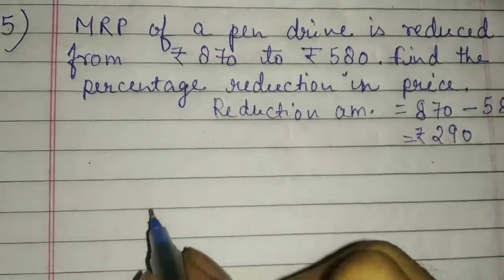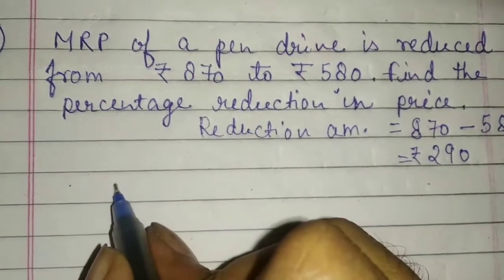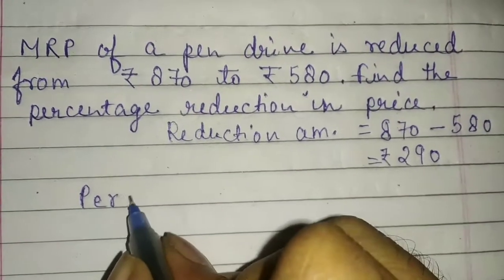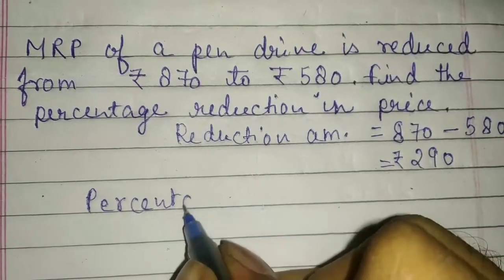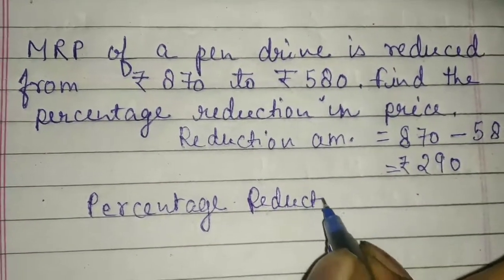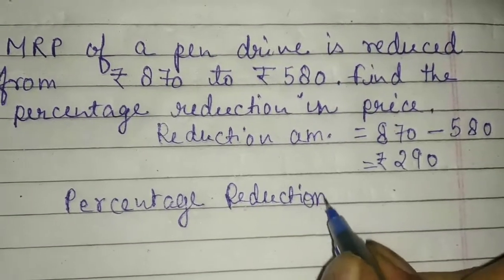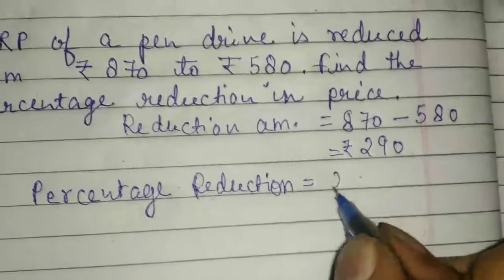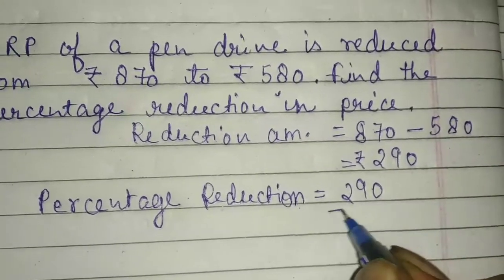So after this you have to find the percentage reduction. The formula of the percentage reduction will be reduction amount, that is 290 rupees, upon actual amount.